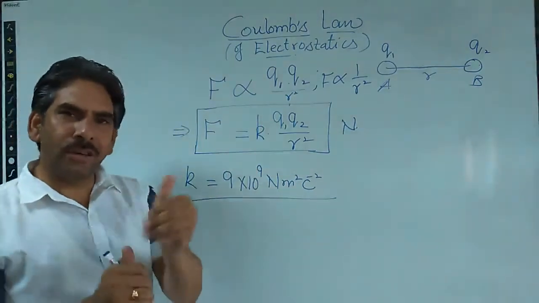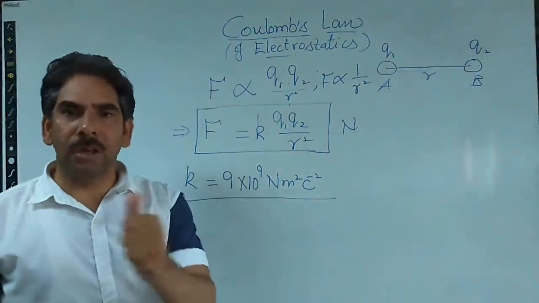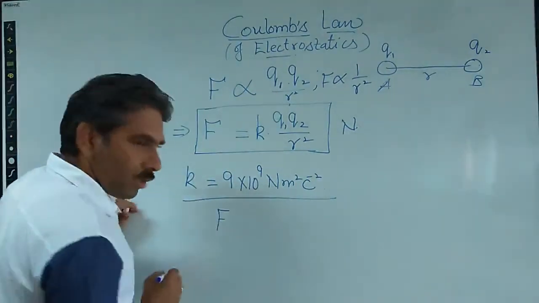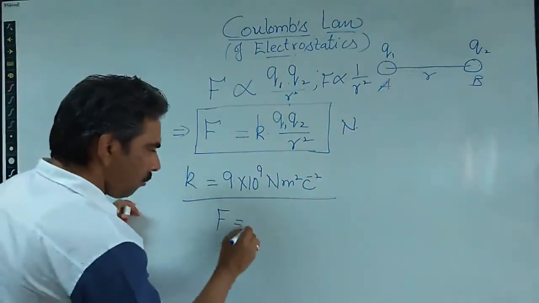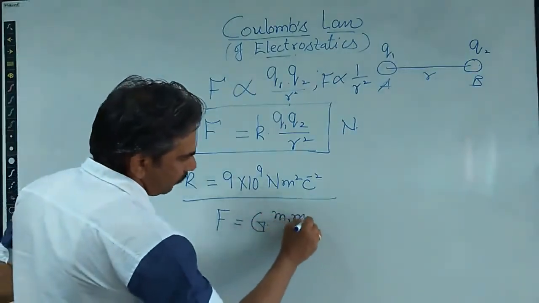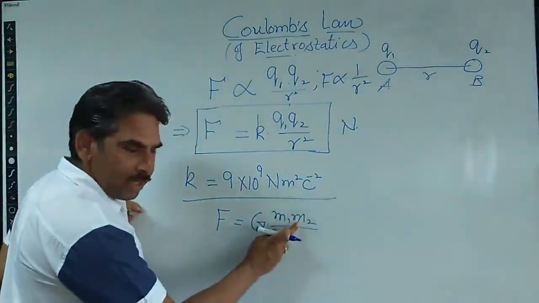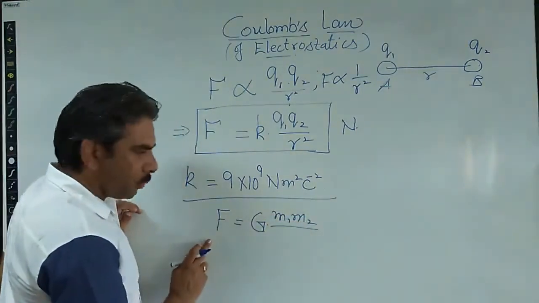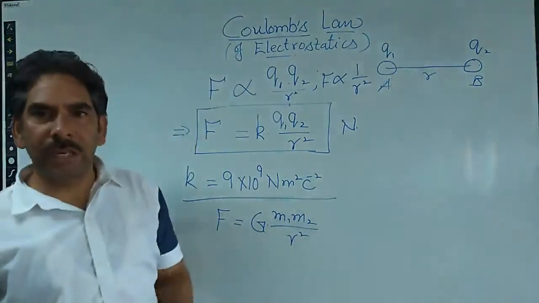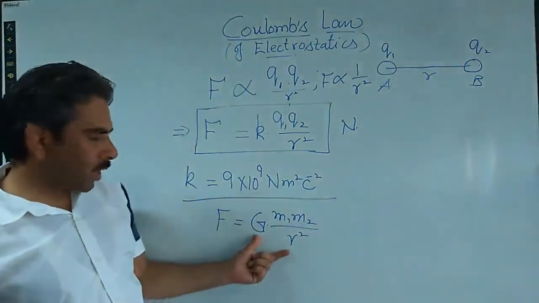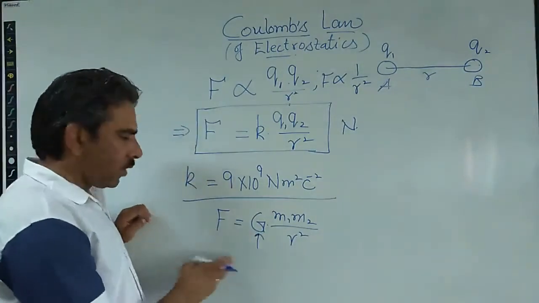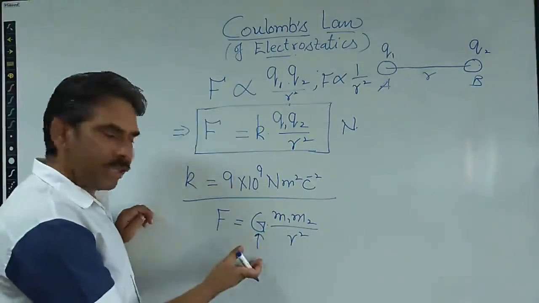If you recall Newton's law of gravitation, the gravitational force between two masses is given by G into m1 into m2, the product of the masses, divided by the square of the distance between them. Here G is the constant of proportionality, which we call the gravitational constant.